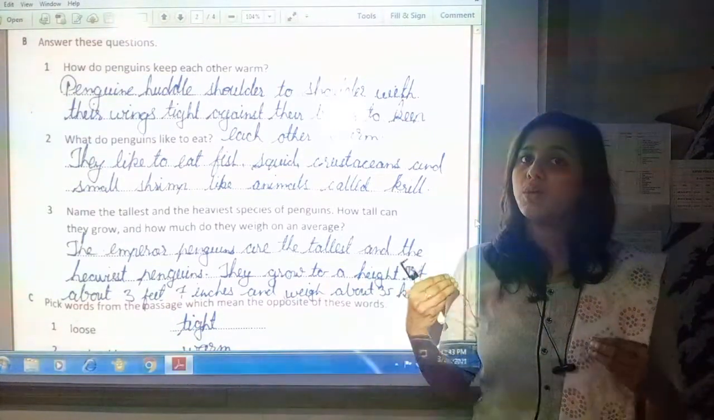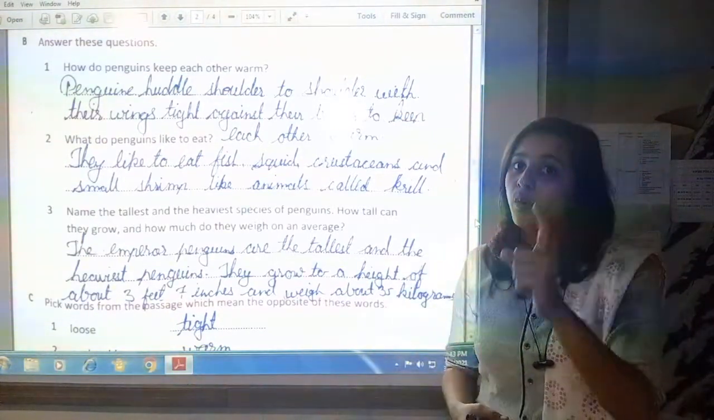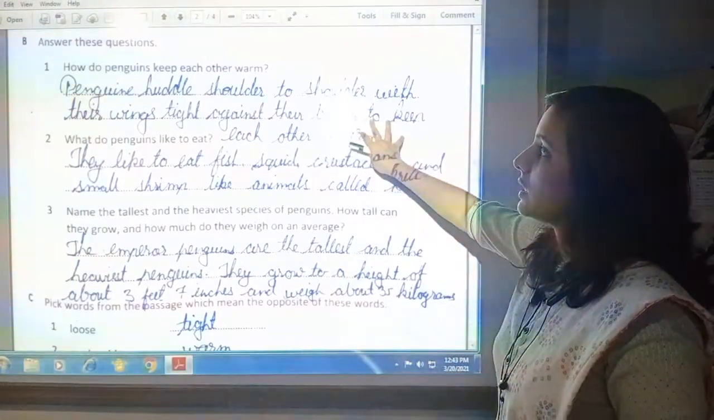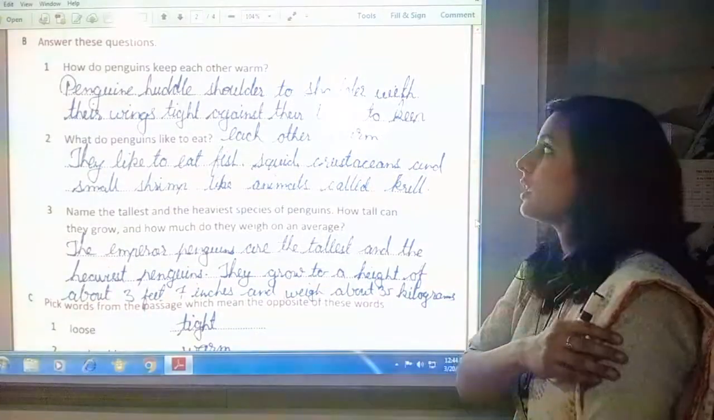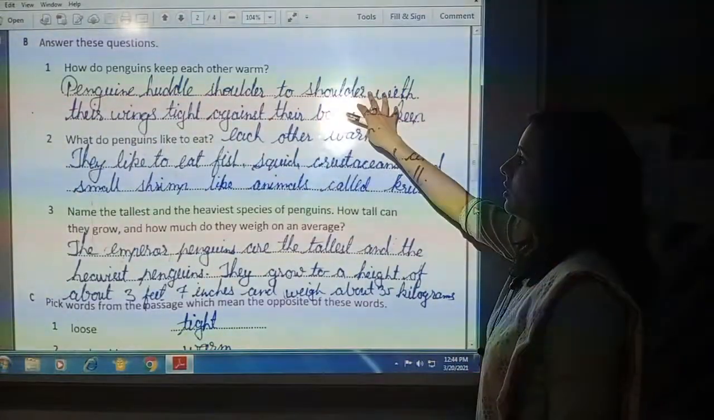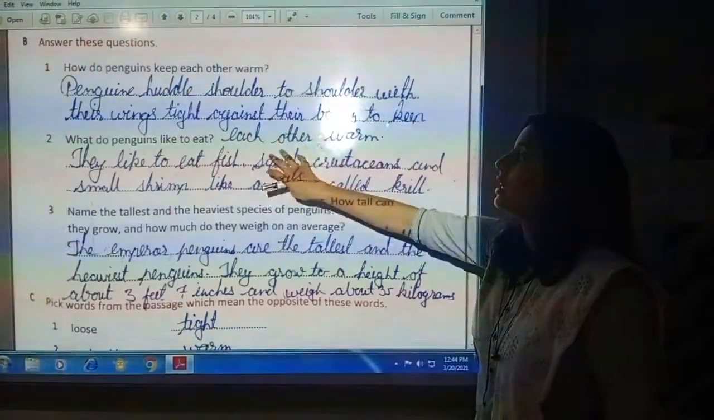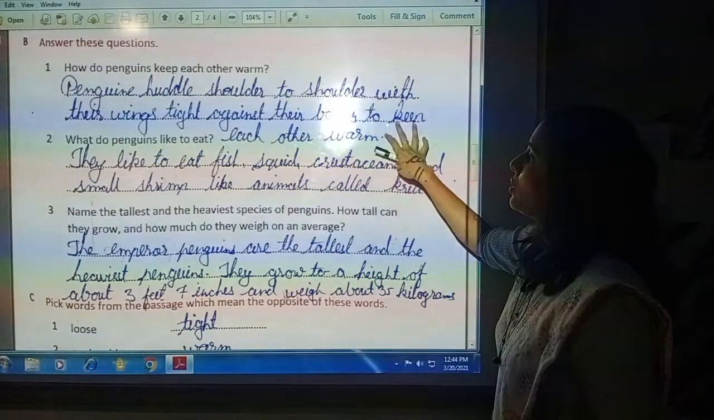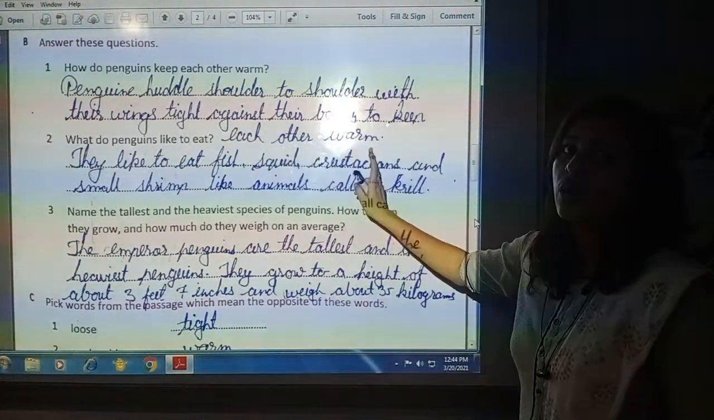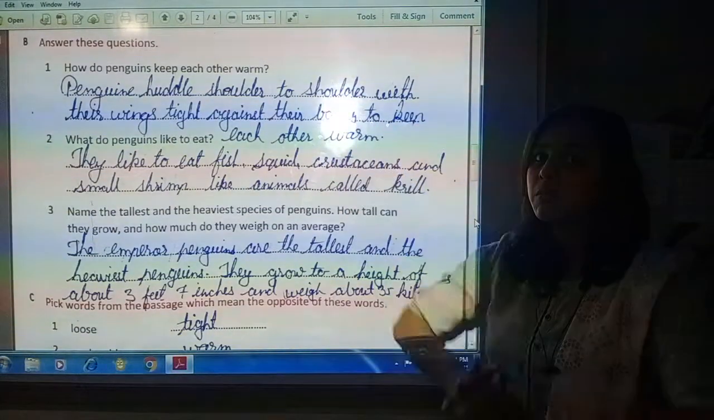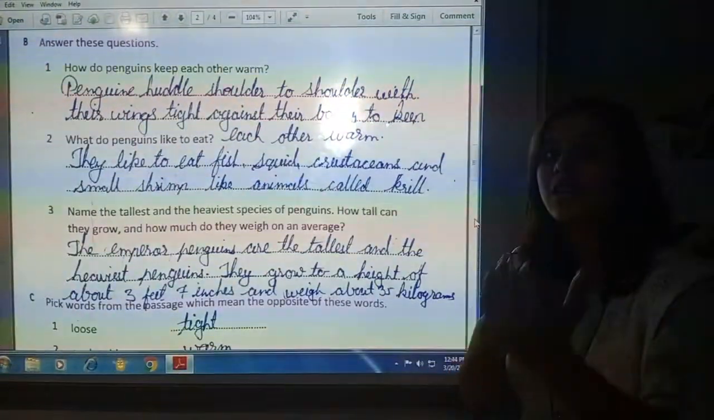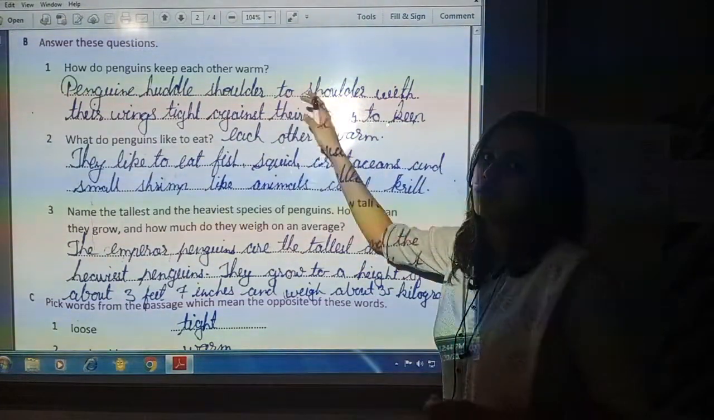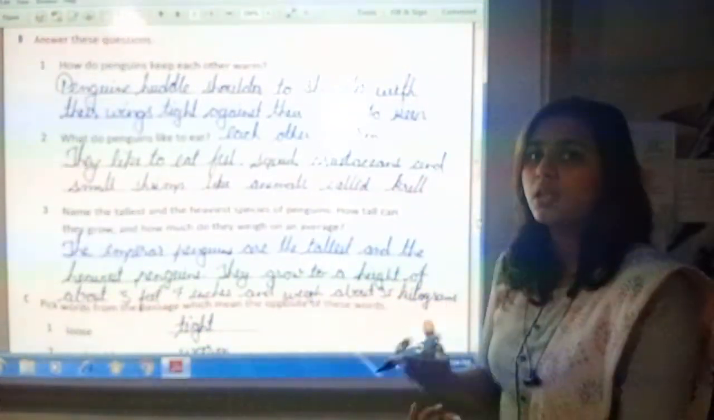Even 5,000 penguins can be seen at one time at one place. So the answer is: penguins huddle shoulder to shoulder with their wings tied against their bodies to keep each other warm. Not themselves only, to keep each other warm. So they rub their bodies with each other to keep each other warm.